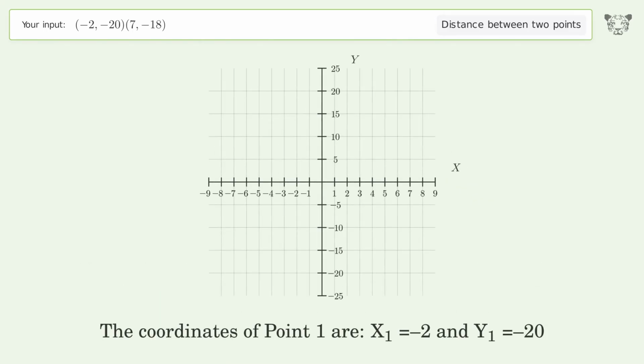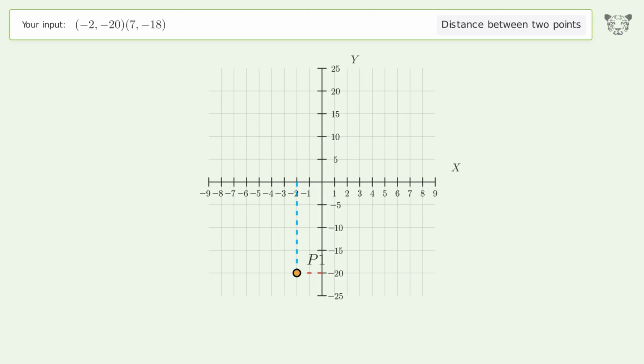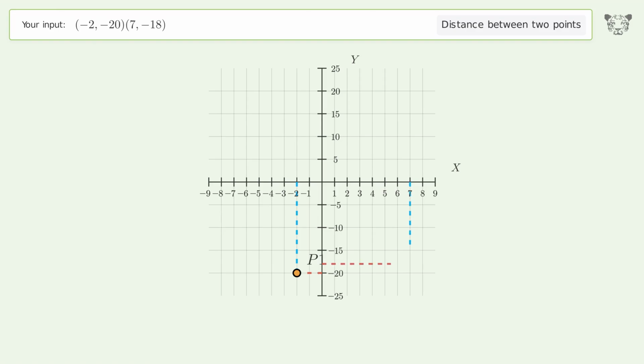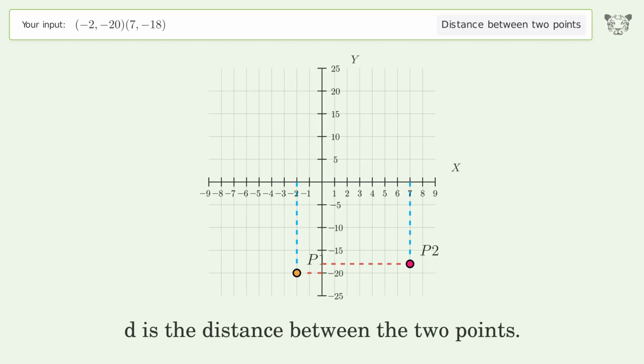The coordinates of point 1 are x1 equals -2 and y1 equals -20. The coordinates of point 2 are x2 equals 7 and y2 equals -18. D is the distance between the 2 points.